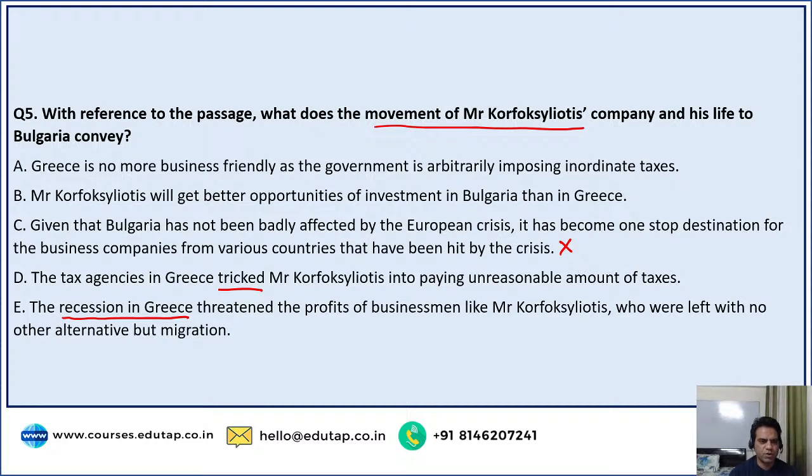Or Greece is no more business friendly as the government is arbitrarily imposing inordinate taxes. The correct option is option number A, guys. He opened his business in Greece, but could not run it because he could not survive the high taxes. So he moved his company to another country. This shows that Greece is no more business friendly. So the correct option is option number A.